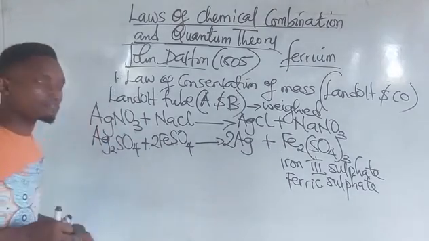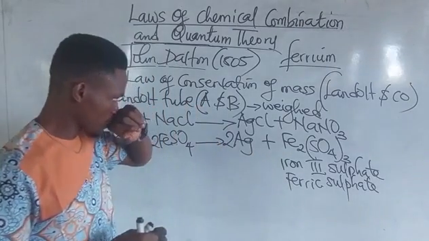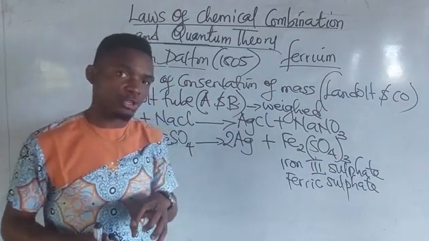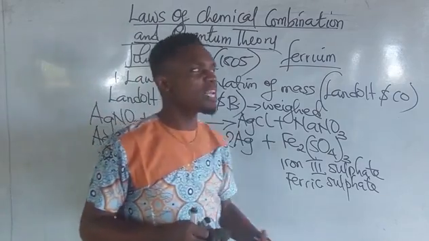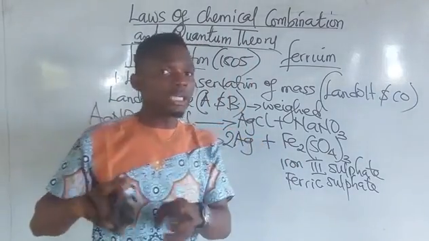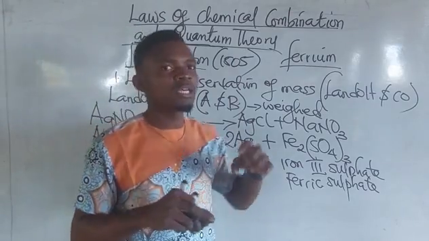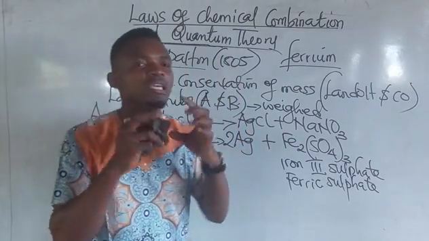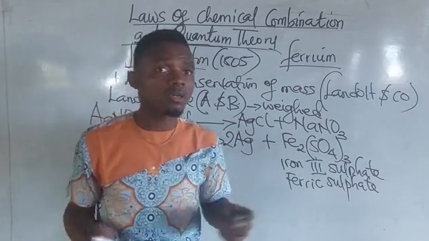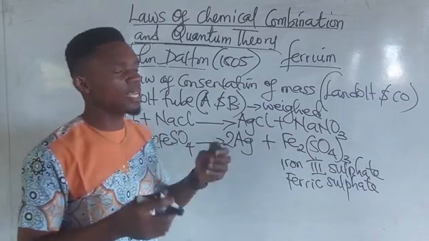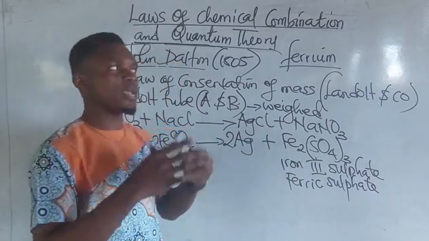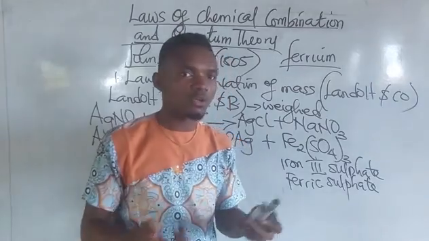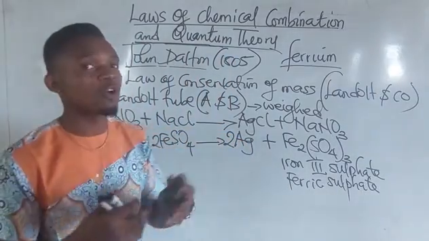However, they also stated that during a combustion reaction, the mass of the reactants will never be equal to the mass of the product, because during the reaction, some reactants are lost, or the quantity of the reactant is lost in the form of gas. If an entity is burned in air, or reacted with oxygen, some part of the reactant will definitely be lost as gas or heat.